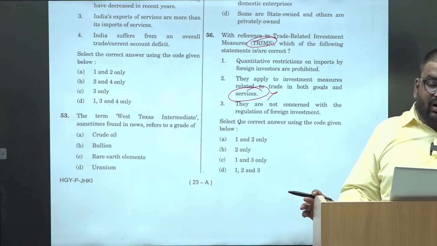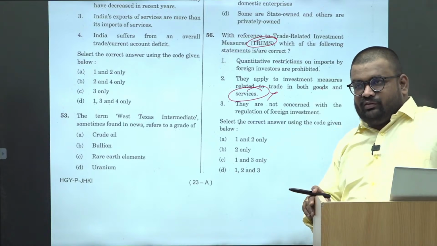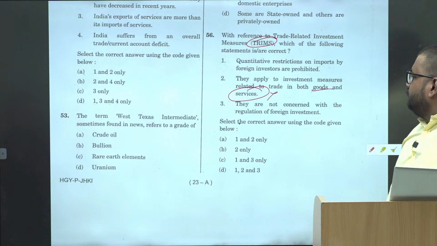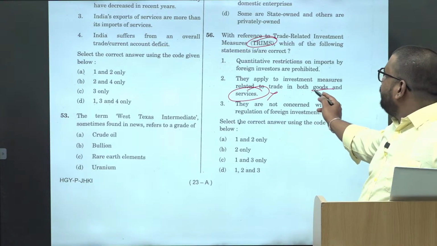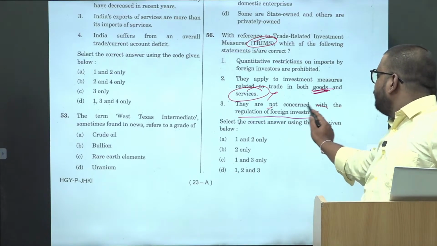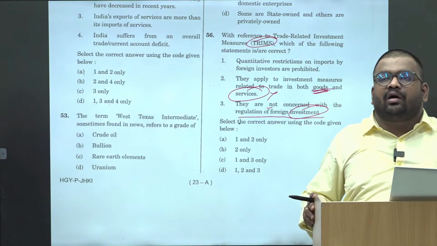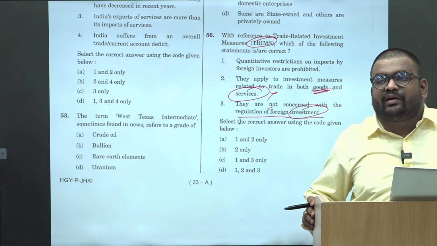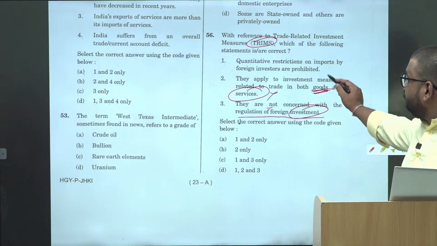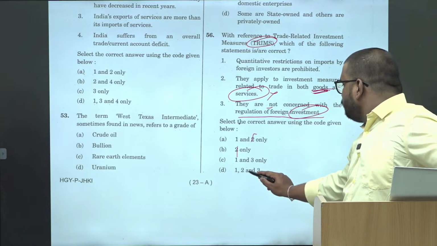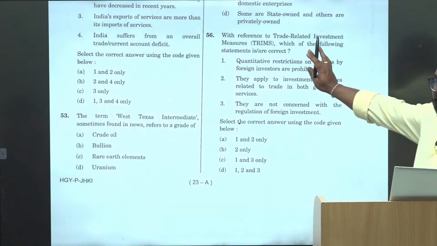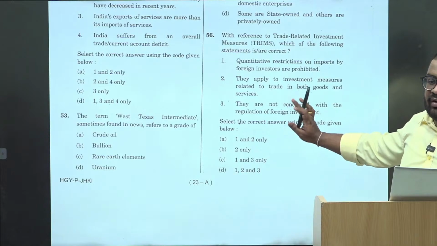Okay, TRIMS is not related to the trades in services. It is only related to trade in goods. And as they are only related to the trade in goods, automatically they are not concerned with regulation of investment. They are only concerned with the trade, okay, and trade barriers. They are not related or concerned about the investments. This also becomes correct. So if you eliminate 2, you will automatically get your answer as 1, 2, and 3. ये basic concept with respect to the WTO, it is given.